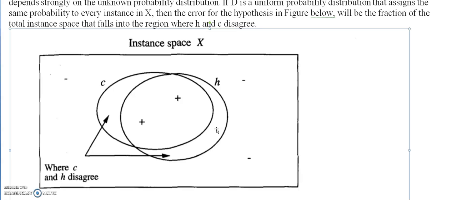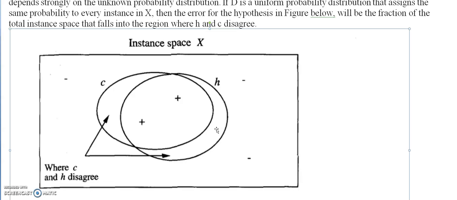Now, for PAC learning, we want the probability of this error region to be small, that is, the instances which fall in this error region should have low probability, which can be bounded by some error parameter, let's say epsilon.